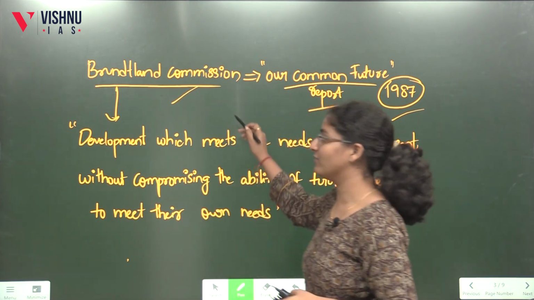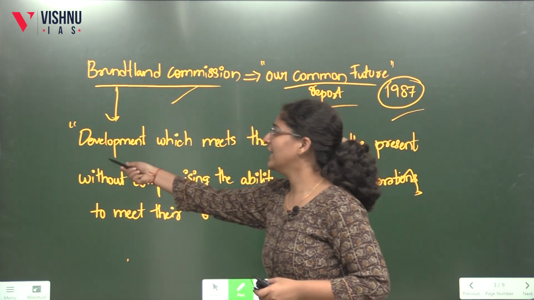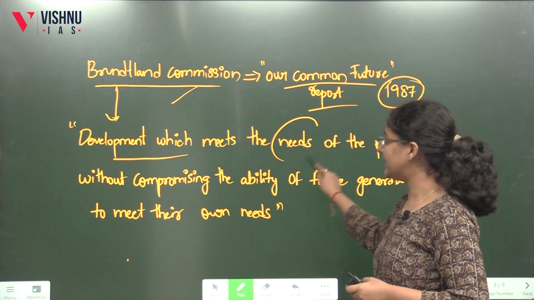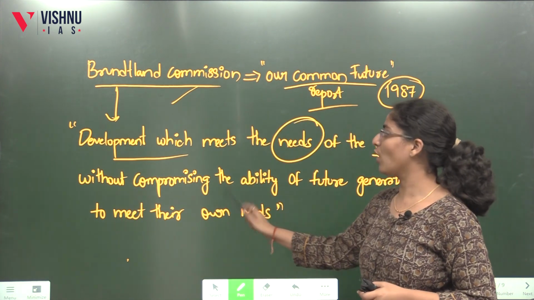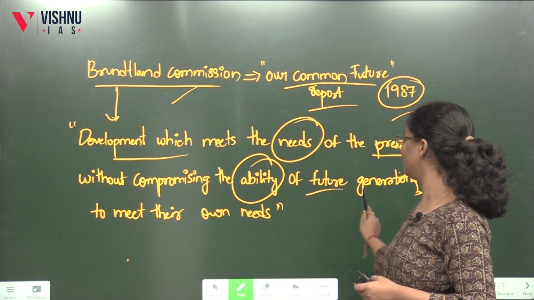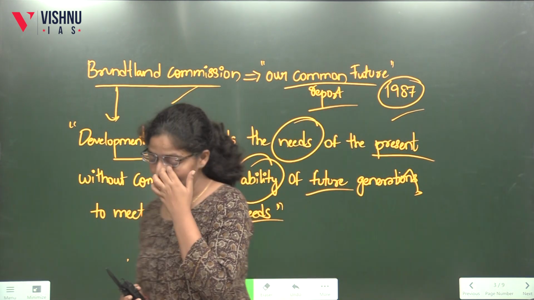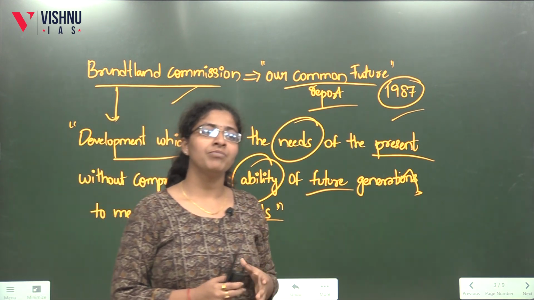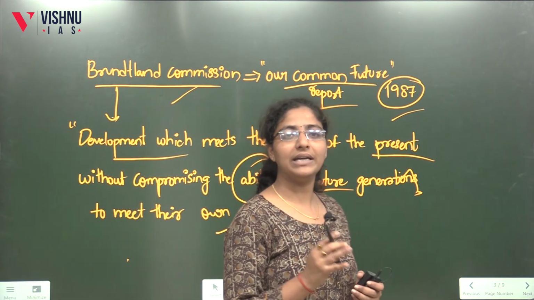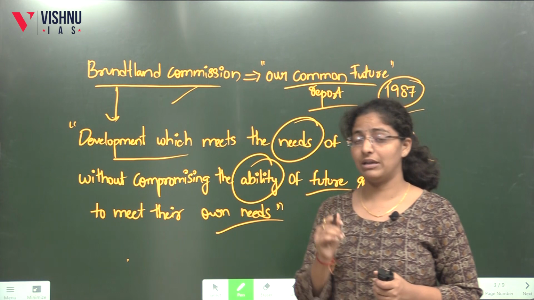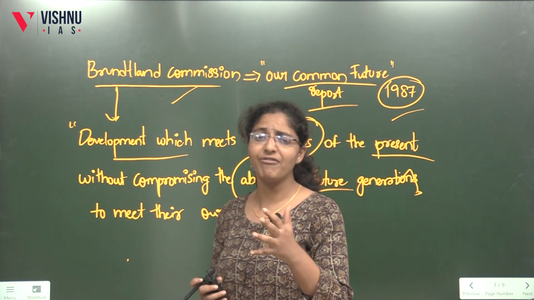So what is the definition of the Brundtland Commission? Development which meets the needs of the present without compromising the ability of future generations to meet their own needs. There is a famous saying of Mahatma Gandhi: we have everything to meet everybody's needs but not anybody's greed.